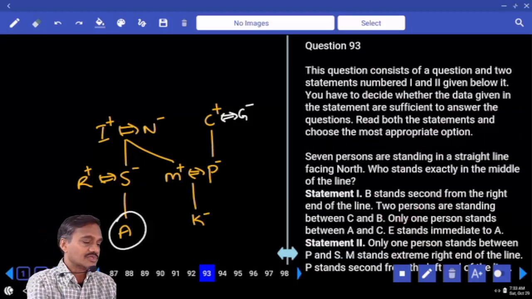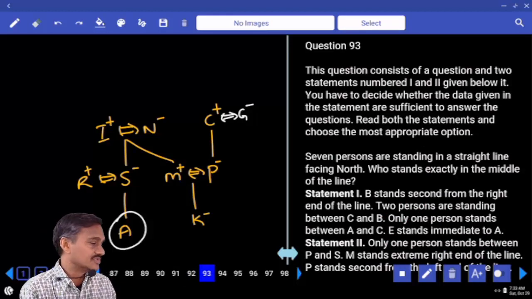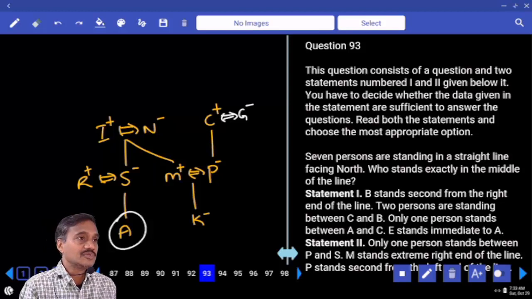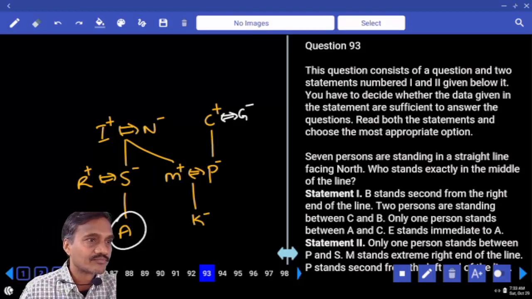Then 93 onwards, 93, 94, 95. Now these three are based on data sufficiency. Then 96 to 100, 5 questions. Now between these two, tell me which is easier. Which one should we do first? Why?